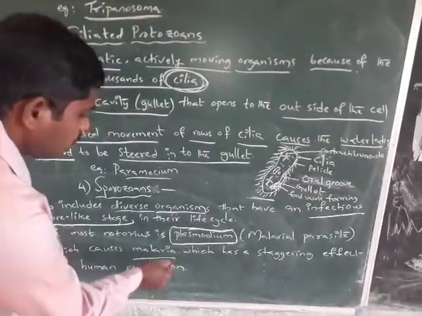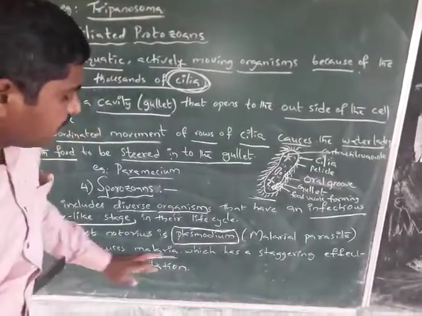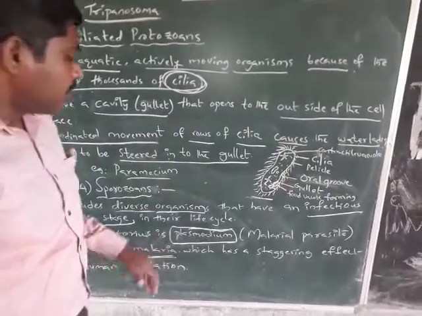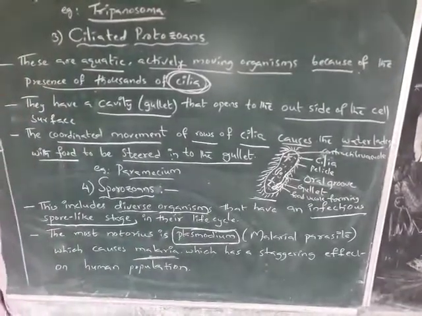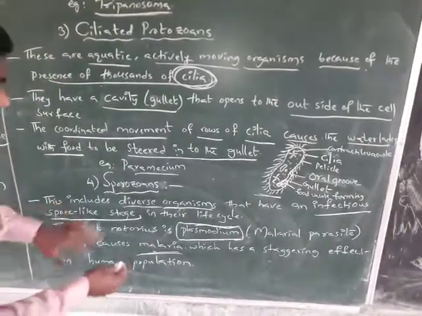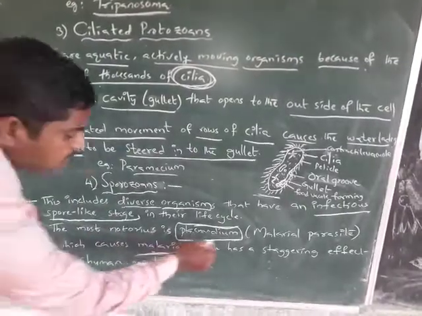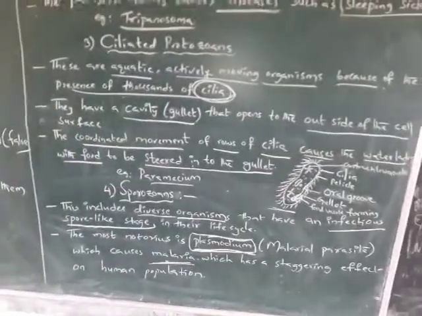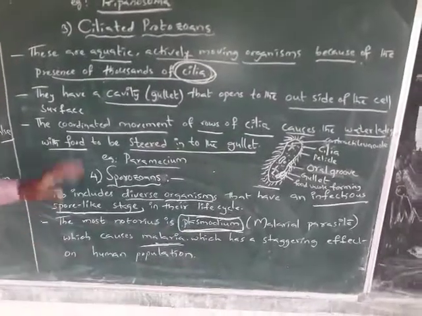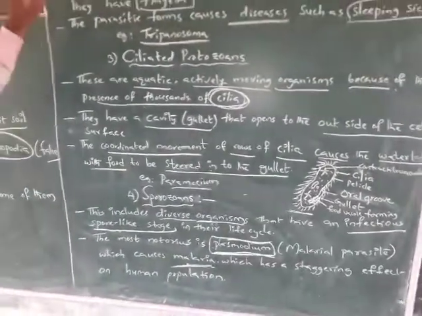Malaria is characterized by high fever with shivering. That malaria disease is caused by the sporozoans, especially Plasmodium. So these are the characteristics of the protozoans.